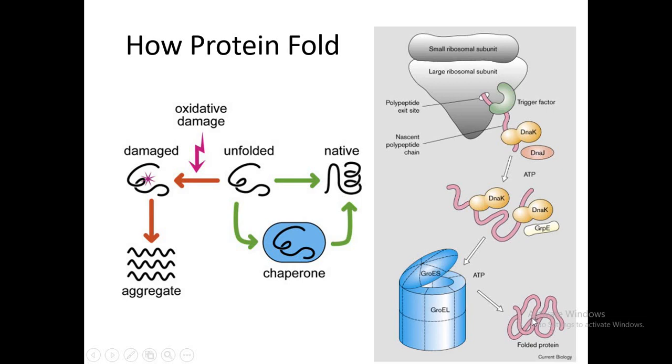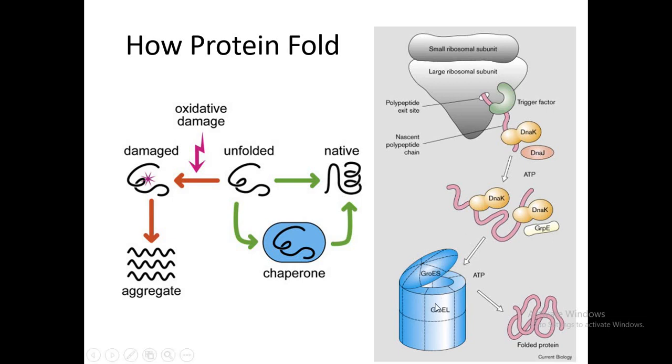Although the three-dimensional structure or native conformation of a protein is generated due to the development of intramolecular attractions, after the development of different bonds between the different types of amino acid, the chaperone assists in the development of these bonds. How?